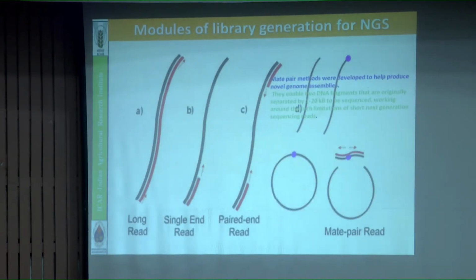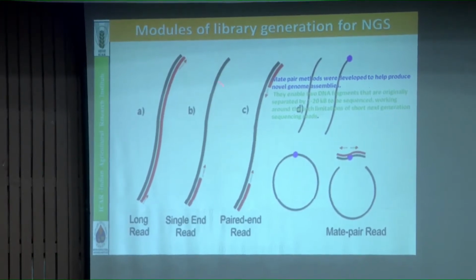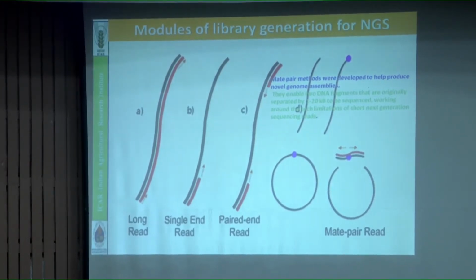So as I earlier discussed, what libraries are used in NGS sequencing. First is long read. You see here long read sequencing is the whole big fragment like that. For example, you want to sequence 10 KB reads or 5 KB reads, so it is better to go for long read sequencing. If you want to sequence short reads, you can sequence single end reads and also paired end reads. So this will give you short read sequencing of any fungal pathogen.